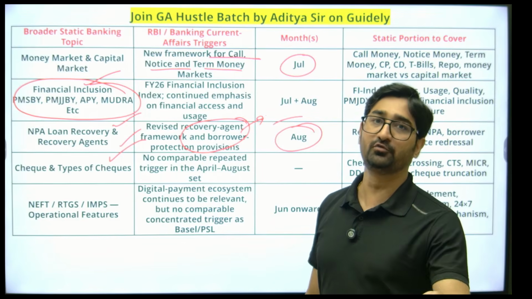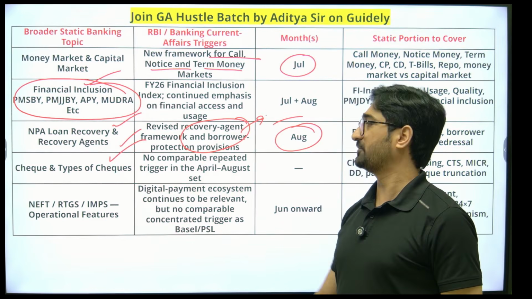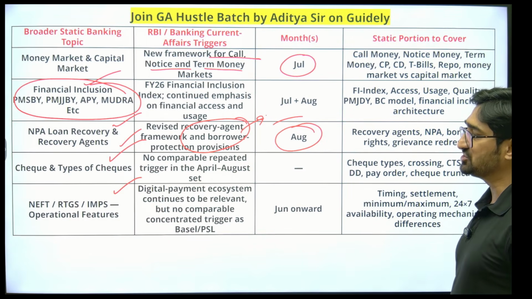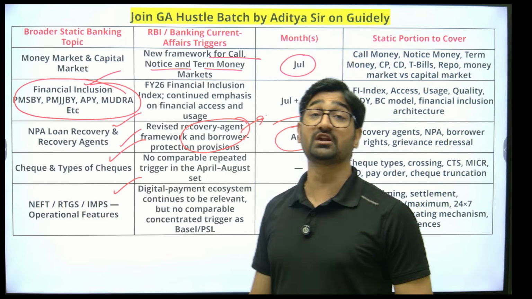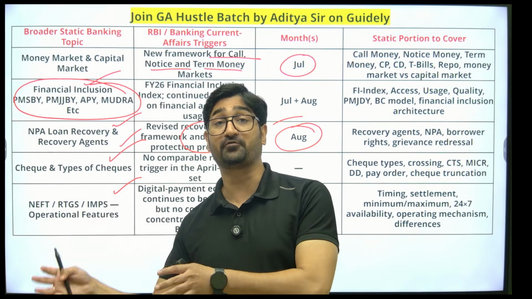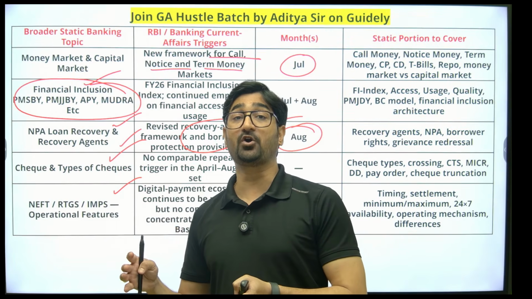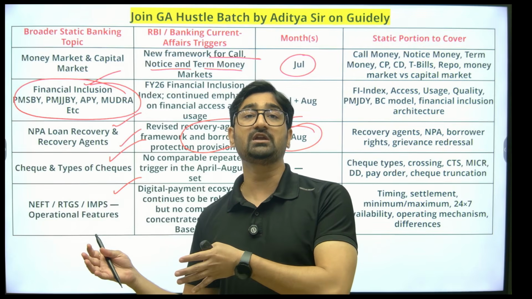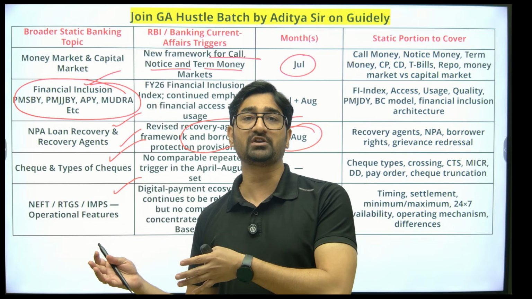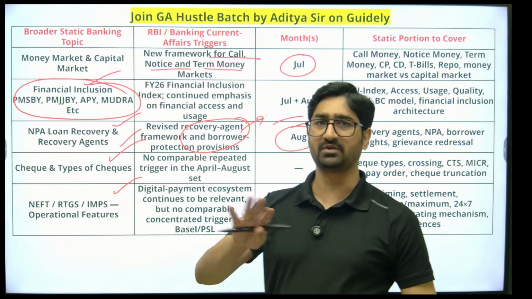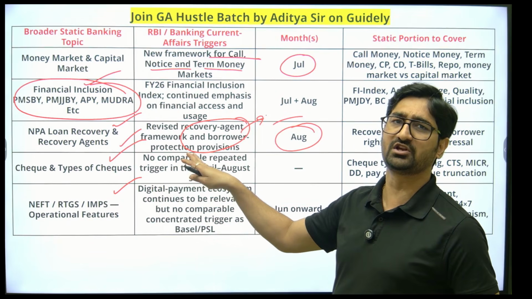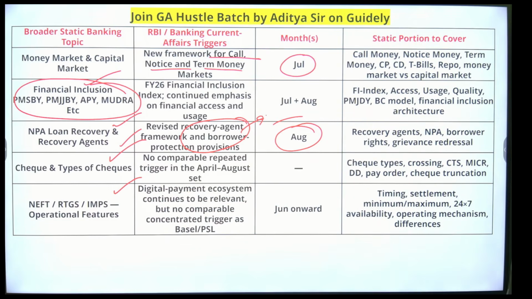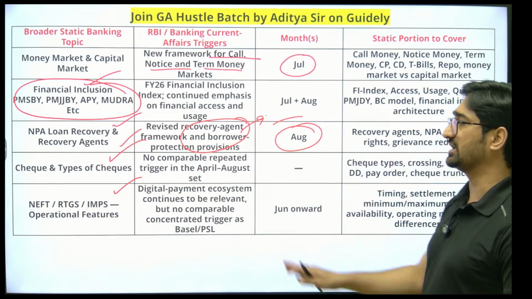फिर हमारा focus move हुआ है continuous clearing of cheque पर. So different types of cheque we need to cover. Then NEFT, RTGS. RBI ने circular issue किया था regarding the digital payment fraud. RBI will provide a default support system up to 25,000 rupees, means digital fraud up to 25,000 rupees will be recovered by the RBI. एक proper RBI का circular issue हुआ था इसके ऊपर that you can cover from the month of June. We have seen it. So NEFT, RTGS, IMPS, based on that we are able to see the question.